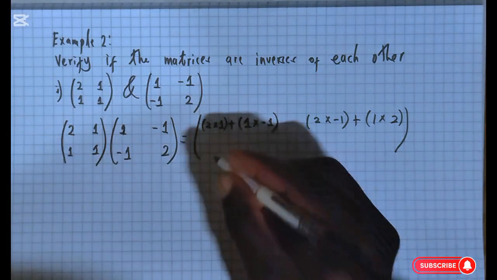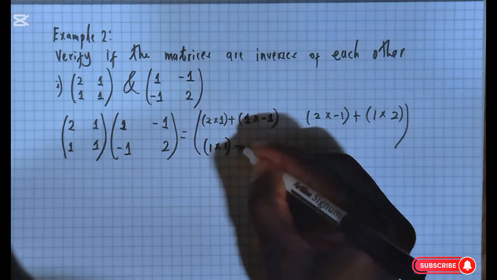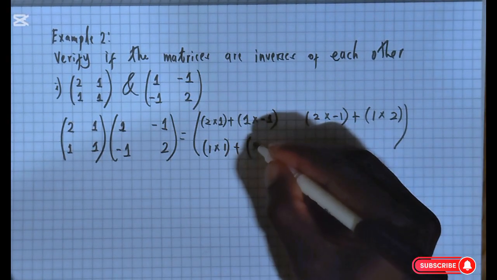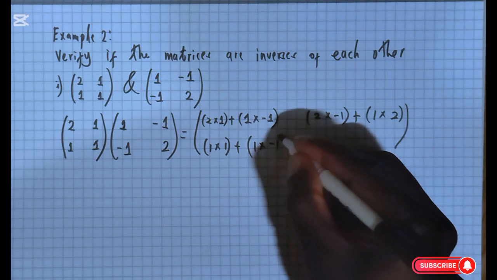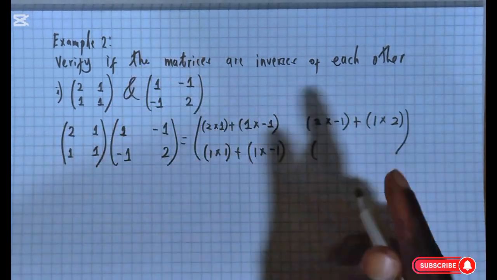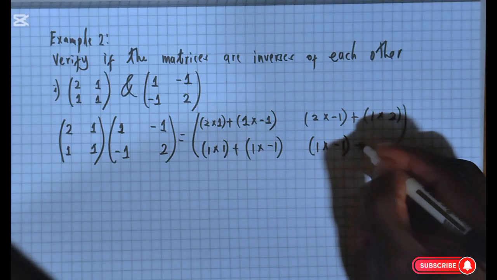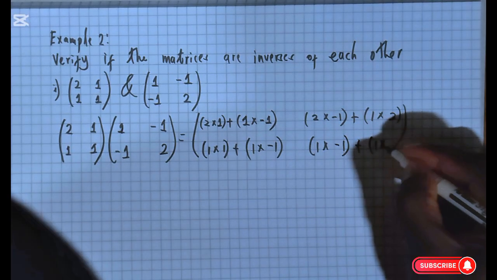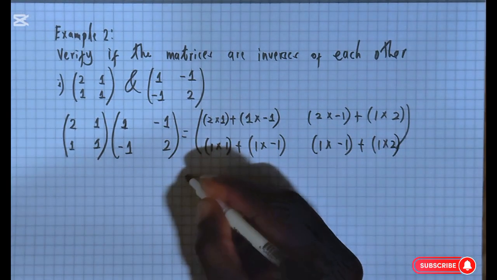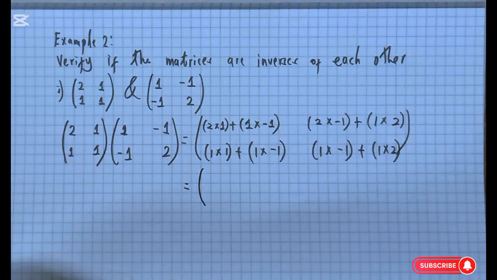So row 2, column 1, row 2, column 2. For row 2, column 1, we are going to get 1 times 1, plus 1 times negative 1. For row 2, column 2, we are going to get 1 times negative 1 plus 1 times 2. Awesome. So anyways, we try to simplify this. In the process of simplifying it, what do we get?